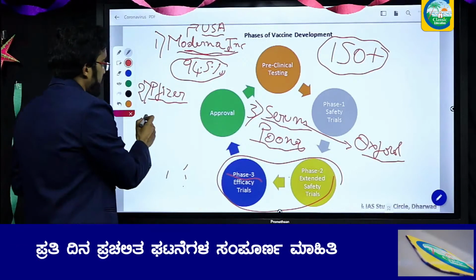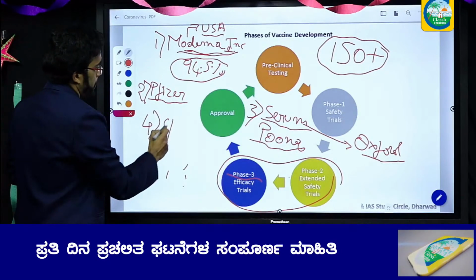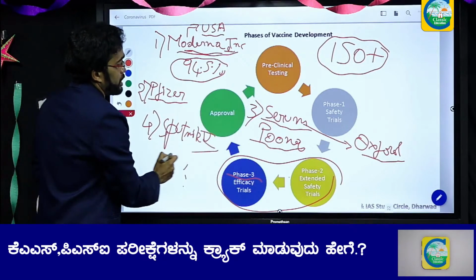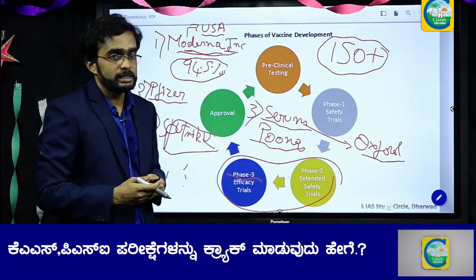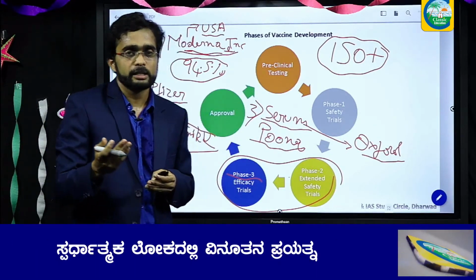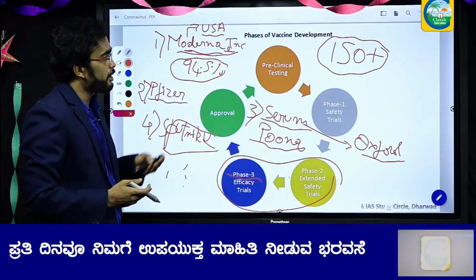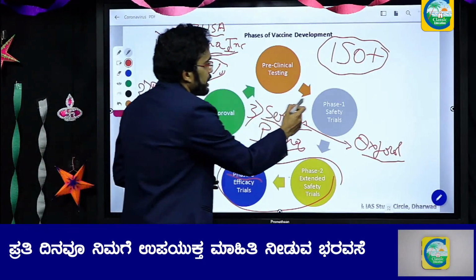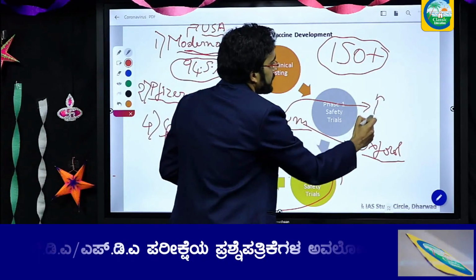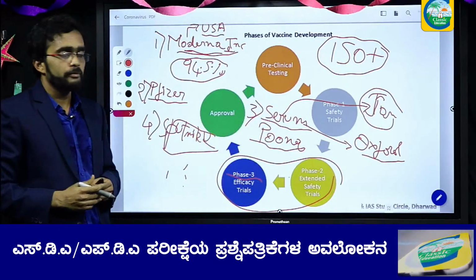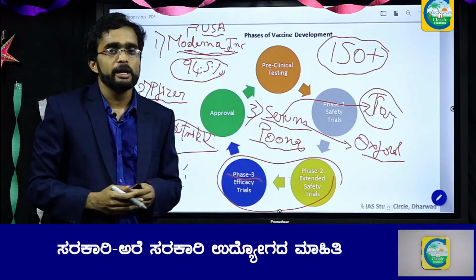Finally, we also have Sputnik 5 of Russia. They have also developed a COVID-19 vaccine, and they are also in the trial phases. These are the various vaccines in the development phase. According to Serum, they are thinking of launching it somewhere in January. The COVID-19 vaccine of Serum will be in the market in January 2021.